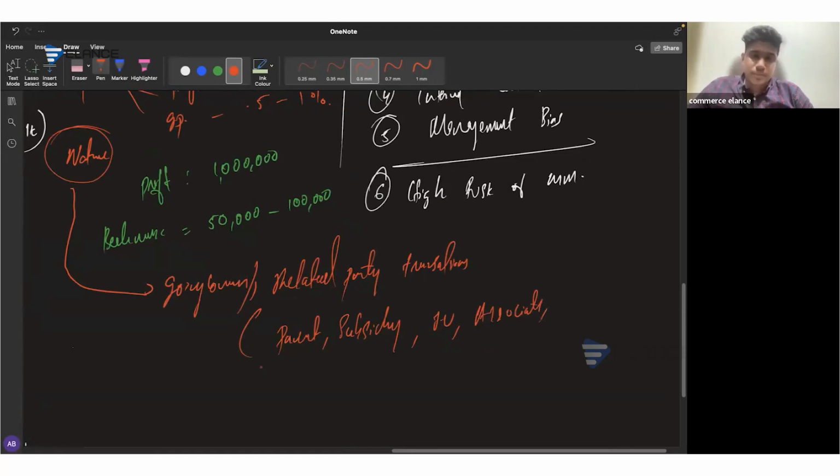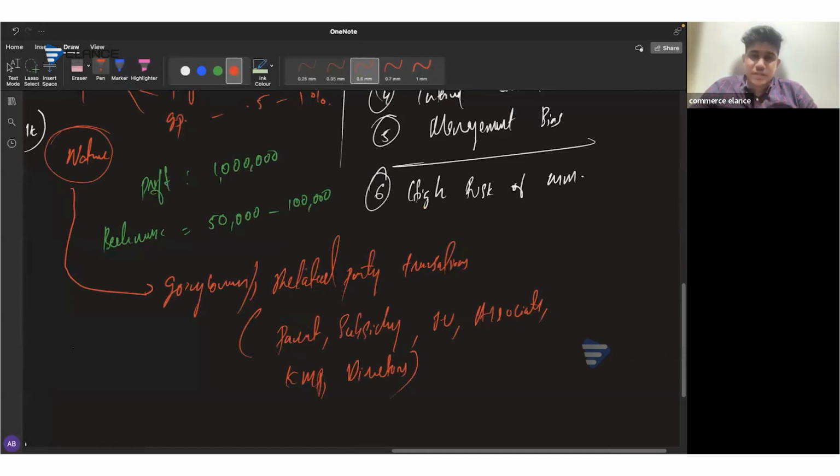It can also be a transaction with a key management person, such as the top tier board members, or a transaction with any of the company's directors. All this will always be considered material on the basis of its nature.